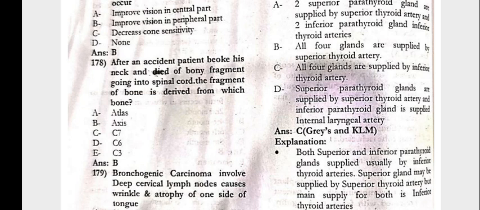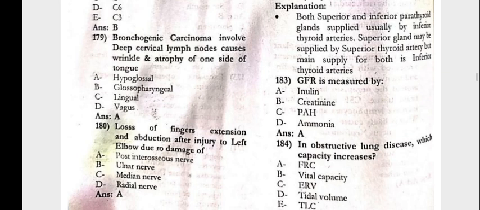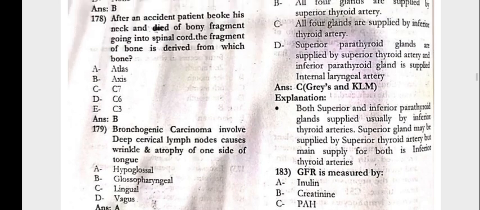After an accident, the patient broke his neck and a bony fragment went into the spinal cord. The fragment of bone is derived from which bone? That is the axis. Bronchogenic carcinoma involving the deep cervical lymph nodes causes wrinkling and atrophy of one side of the tongue; there is hypoglossal nerve involvement. Loss of finger extension and abduction after injury to the left elbow is due to damage of the posterior interosseous nerve.